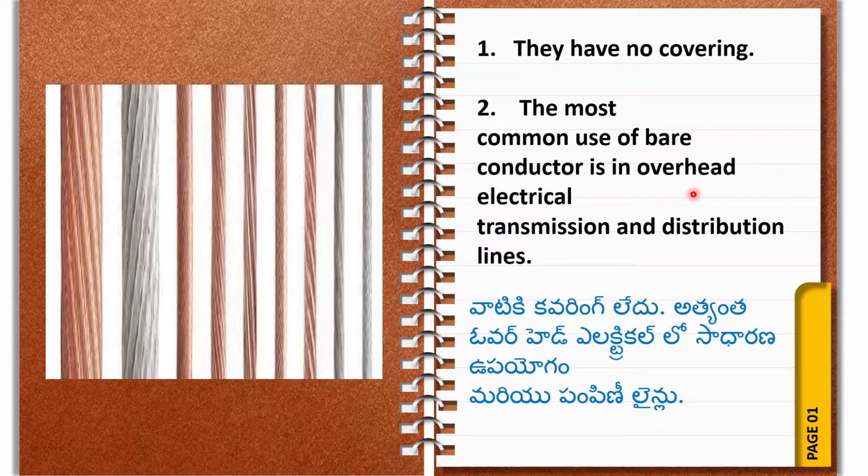This point will come in the exam. How will the question come? Where are bare conductors used? You can say that in overhead transmission and distribution lines. What is a bare conductor? They have no covering. They are naked. That conductor we can say is a bare conductor.